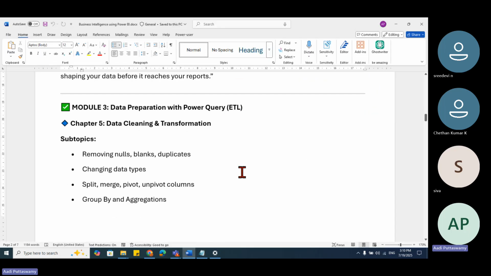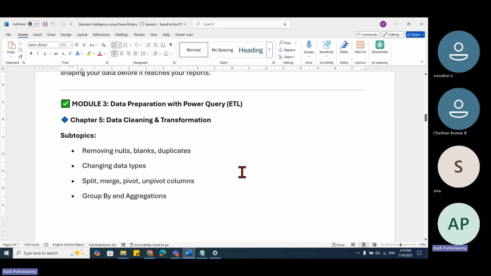Next, after I get the data, I need to modify the data, transform the data. Why? Because the data I import will not always be clean. You bring vegetables from the shop. Directly will you start cooking? No. What do we do? We wash them neatly. We cut them into the format of the dish we're trying to prepare, correct? Why do we do that? Because whatever dish I'm making should be very tasty and very neat, correct?